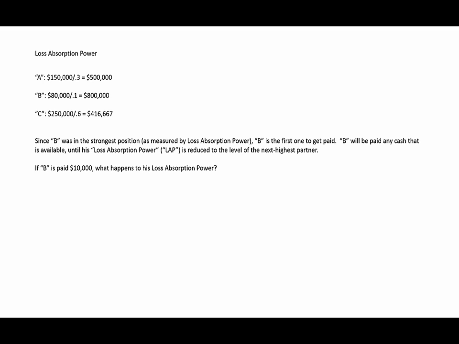So if B is paid $10,000, what happens to his loss absorption power? Previously the loss absorption power was $800,000, as indicated at the top of this page. If he's paid $10,000, his loss absorption power drops to $700,000, a drop of $100,000.